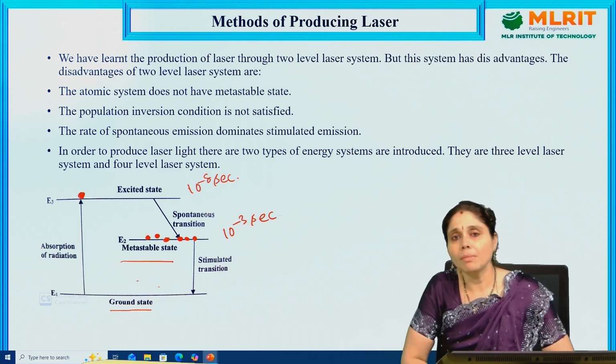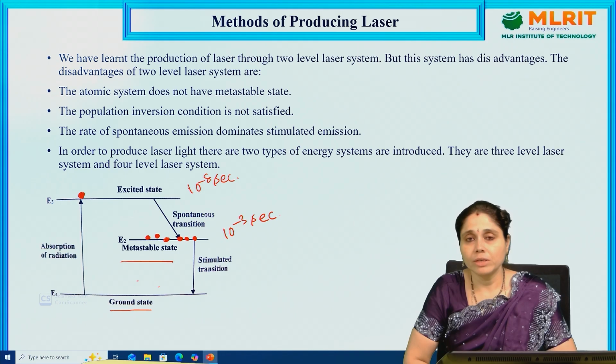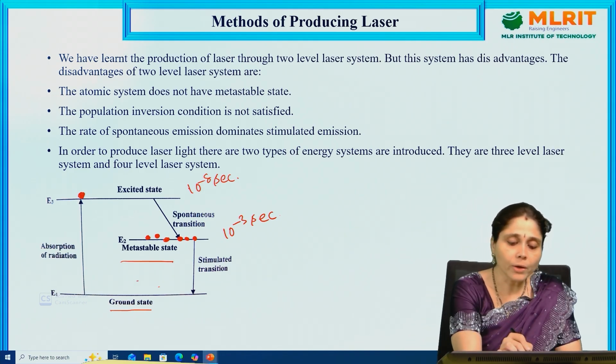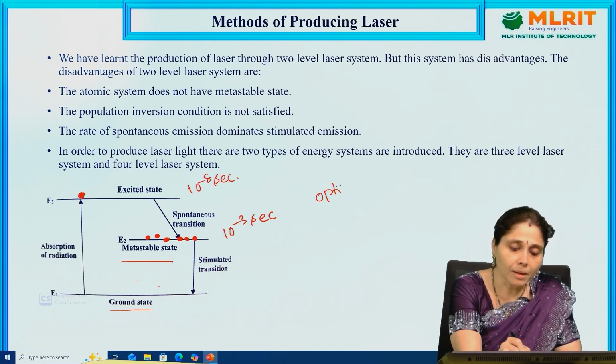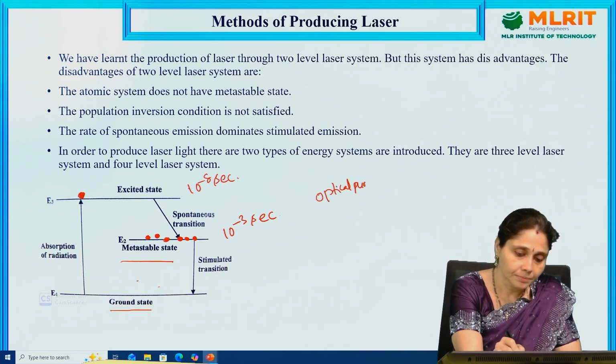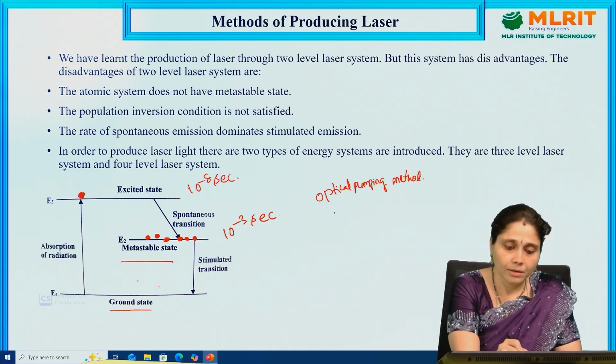There are so many methods to produce the population inversion. One of the methods is the optical pumping method. Electric discharge method.